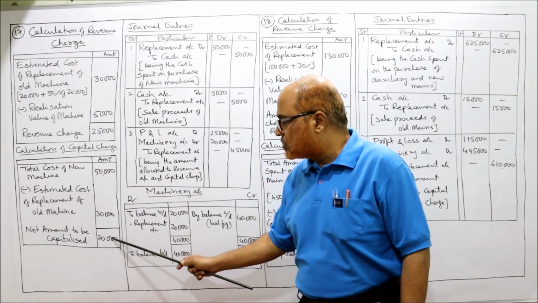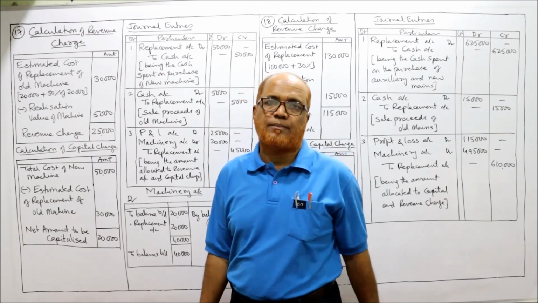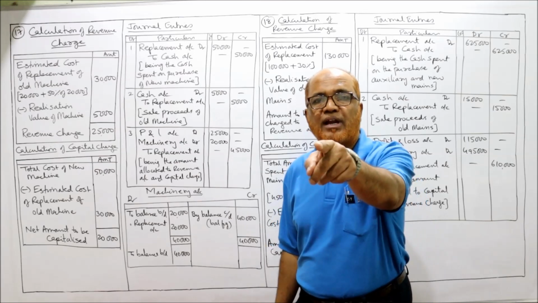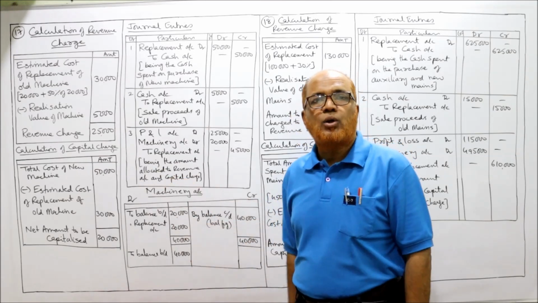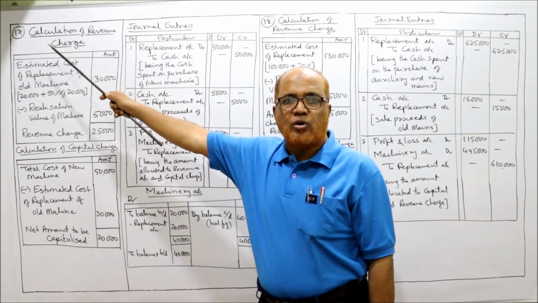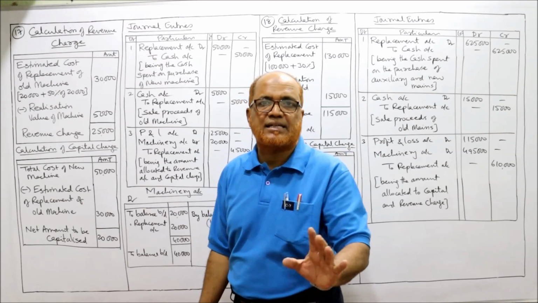That means this 20,000 rupees will be charged to machinery account. Machinery account will be debited by 20,000. Profit and loss account will be debited by 25,000. We have calculated. First part we have completed: how much amount to be charged to revenue account, how much amount to be charged to capital asset account.